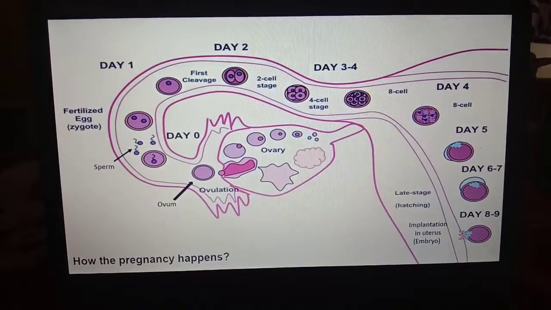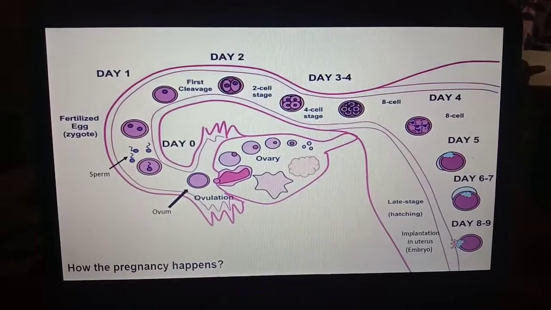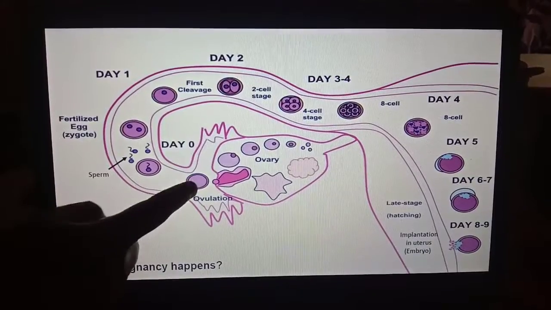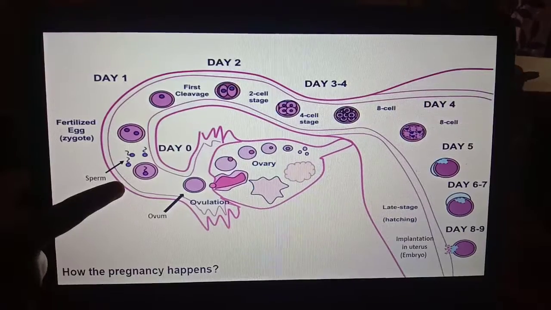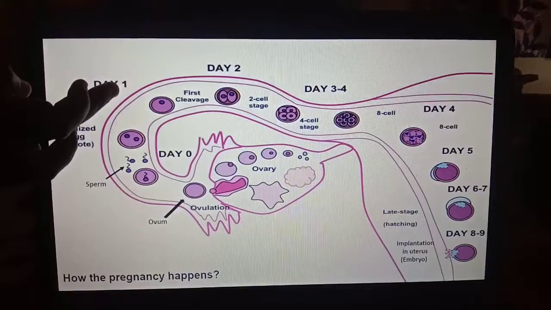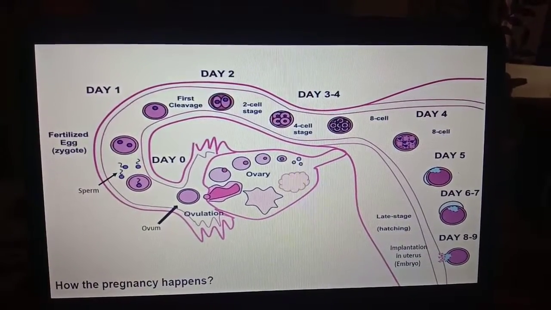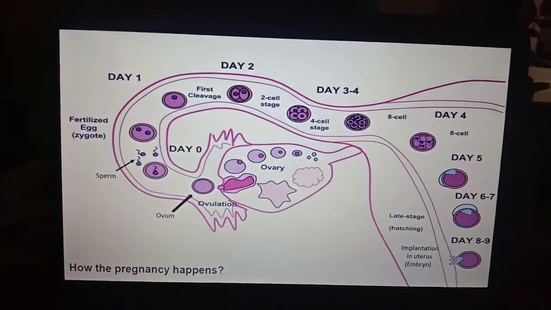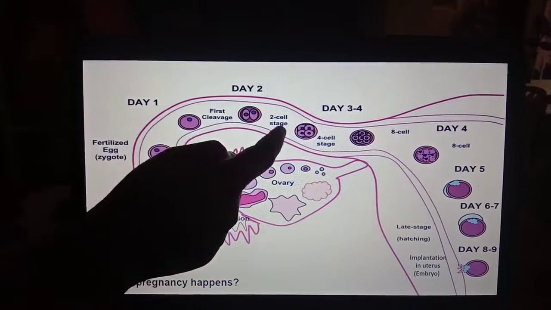Here you can see how the pregnancy happens. Here is the ovum, released, and the ovum and the sperm fuse together, forming a zygote. From day 1 to day 4, the zygote grows and develops in the fallopian tube.